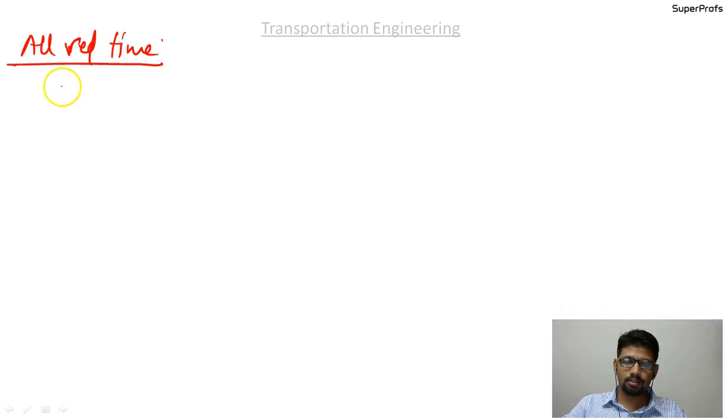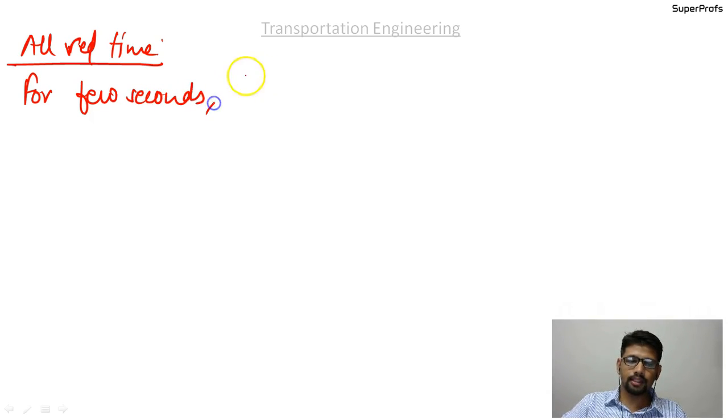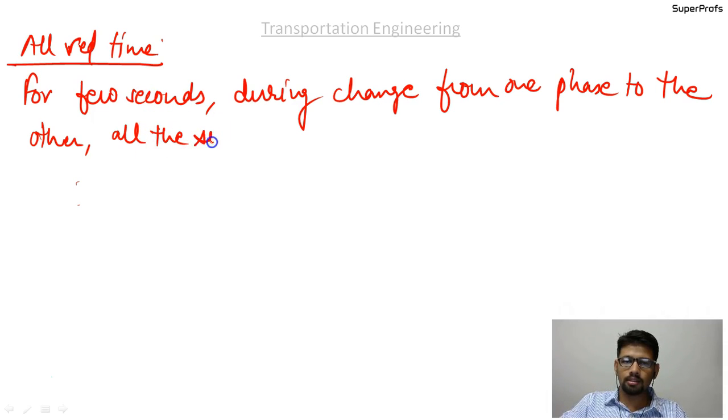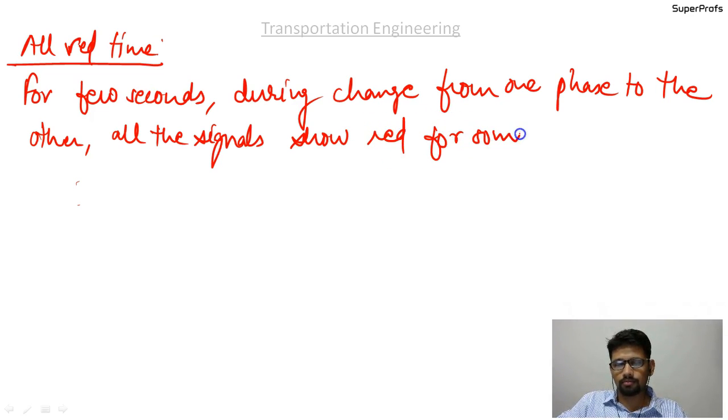So for a few seconds during the change from one phase to the other, all the signals show red color for some time. Please write down: for a few seconds, during the change from one phase to the other, all the signals show red for some time. And that is what the all red time is.